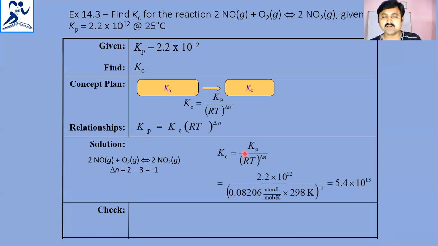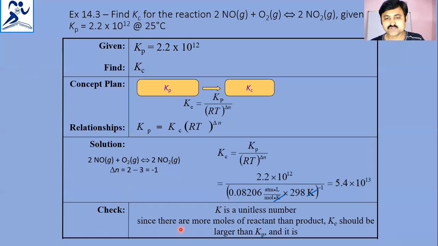R is the universal ideal gas constant, 0.0821, and T is 298 because 25 degrees Celsius is given in the problem. So we check it: K is a unitless number. Since there are more moles of reactants than products, Kc should be larger than Kp. The Kp value given is 2.2 into 10 to the power of 12, and the Kc value we obtained is 5.4 into 10 to the power of 13, so Kc is larger than Kp.